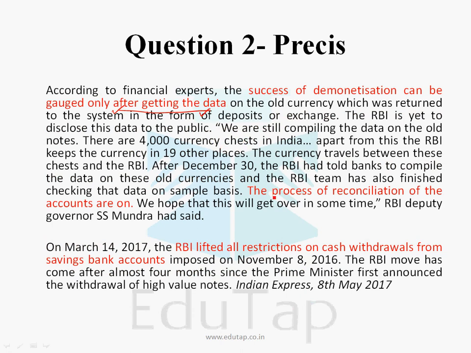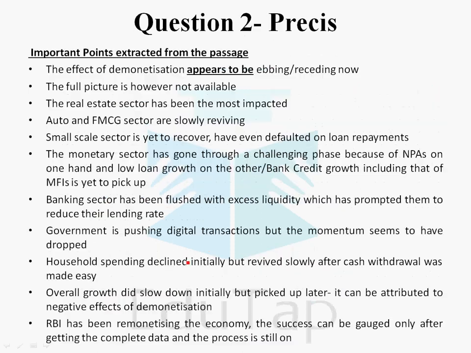Now the process of reconciliation of the accounts is still on, that is, RBI is still in the process of compiling the data. And in the last paragraph, RBI has lifted all the restrictions on cash withdrawals from the saving bank accounts, which was earlier imposed on the date, that is 8th November 2016. So let's summarize the important points. See, these are the important points.